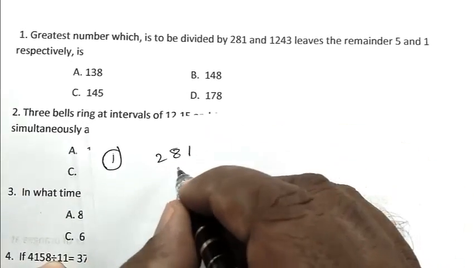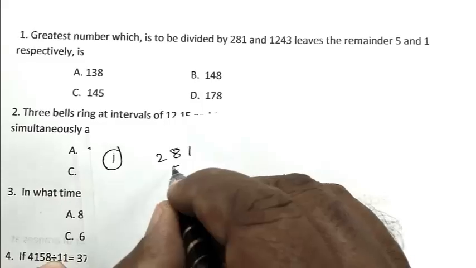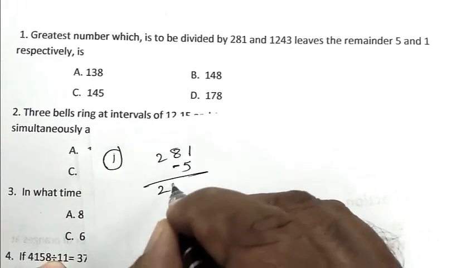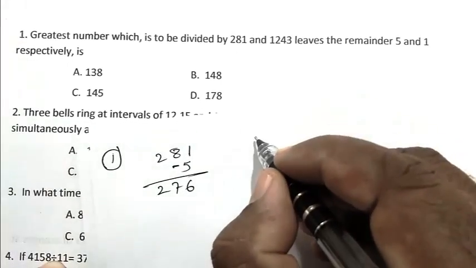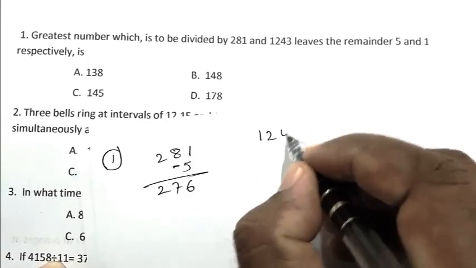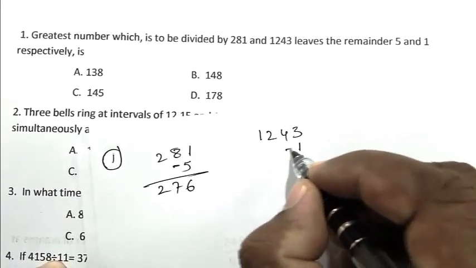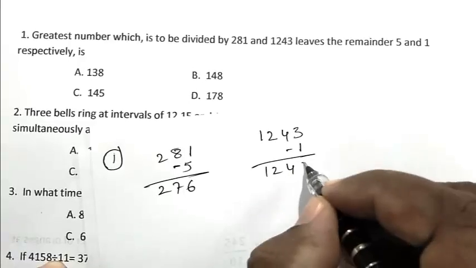281 minus 5 is 276. 1243 minus 1 is 1242.